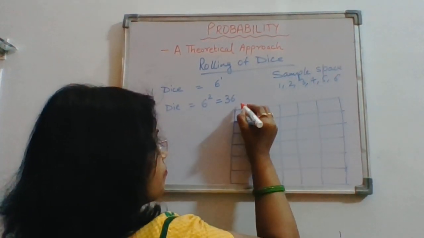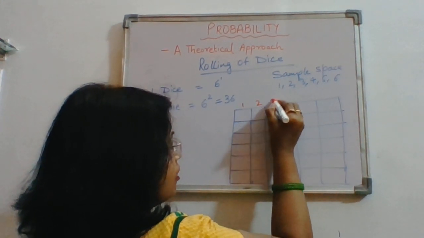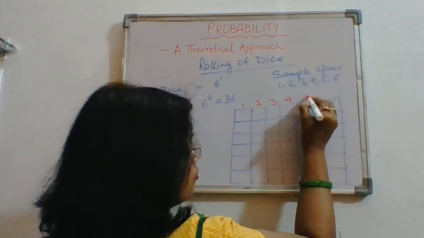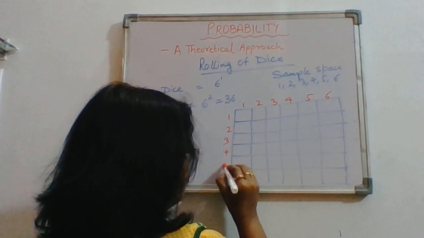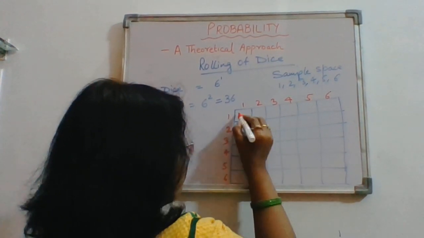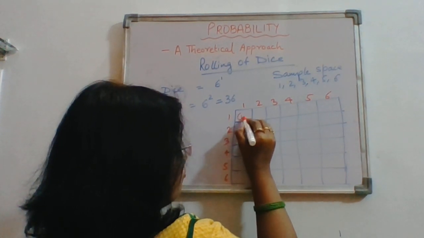So the first possible outcome can be 1, 1.